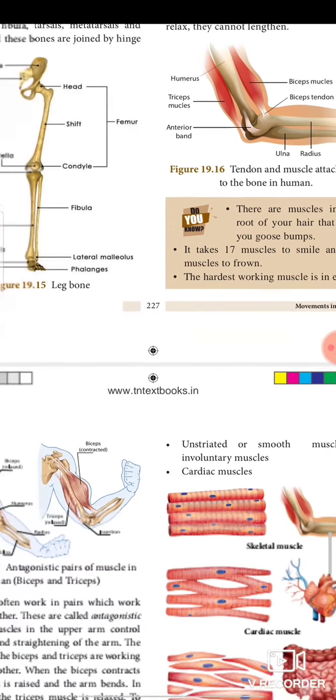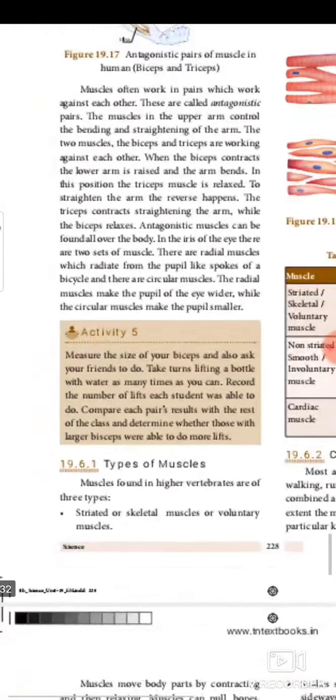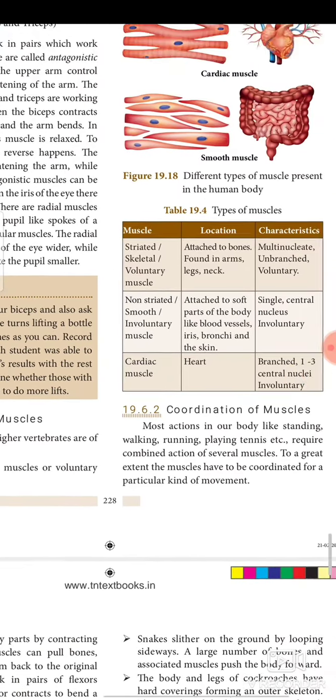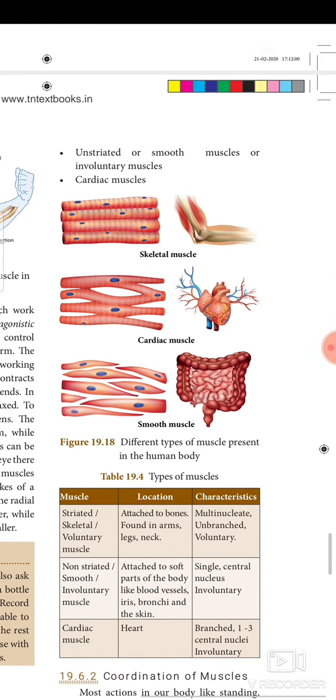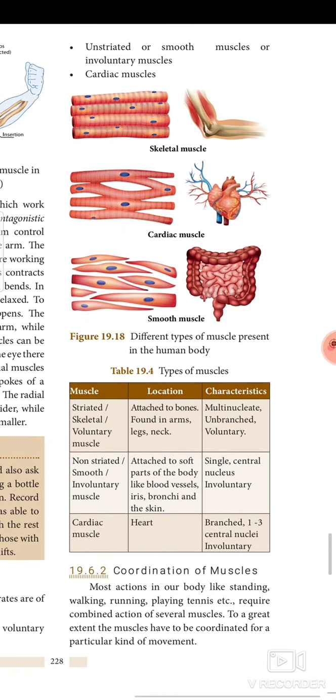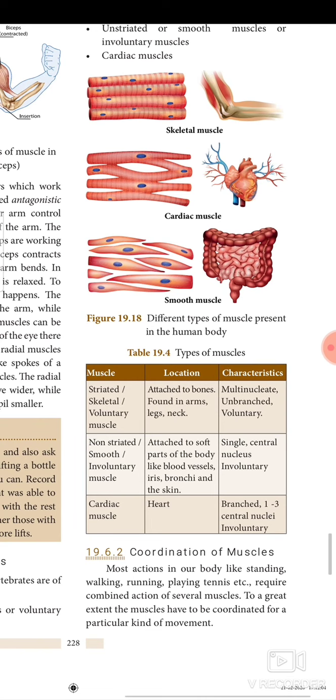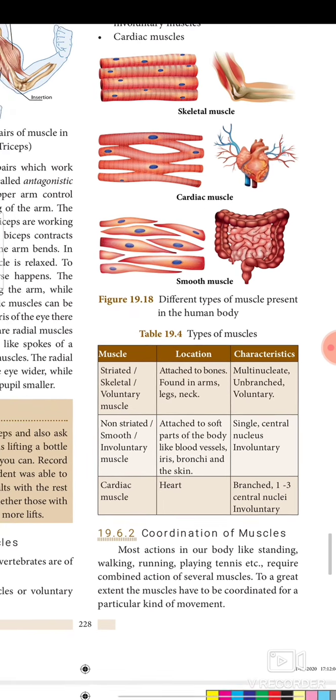What are the types of muscles that we have to know? Skeletal muscle or voluntary muscle, smooth muscle or involuntary muscle. Next one is cardiac muscle. So, the types of muscles, their location and characteristics are given in the table. You can go through it.